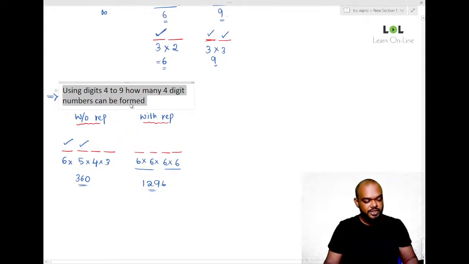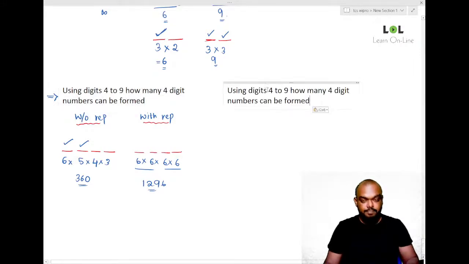Let us see another question of similar kind. So we'll make sure you will be perfect in this, guys. Okay. Now, let us say how many 4-digit numbers can be formed using digits, let me say this time 1 to 9. Using digits 1 to 9, how many 4-digit numbers can be formed?